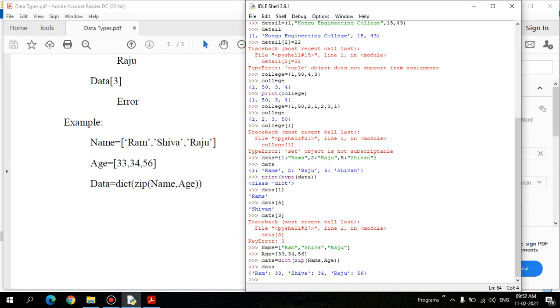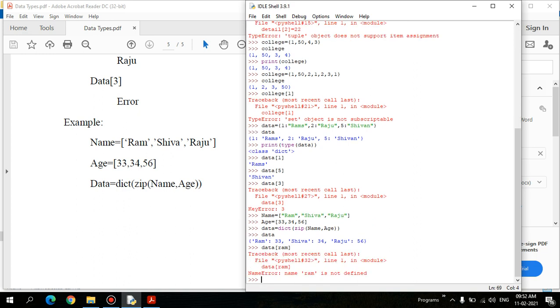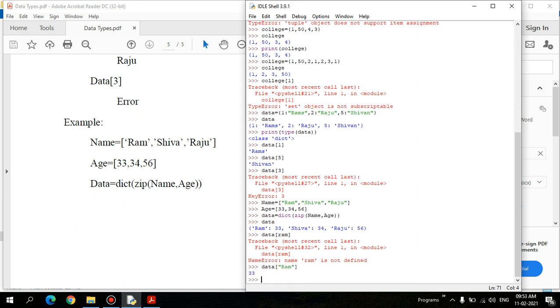Using that name, for example, if I want to print data of Ram, yes, it prints 33.